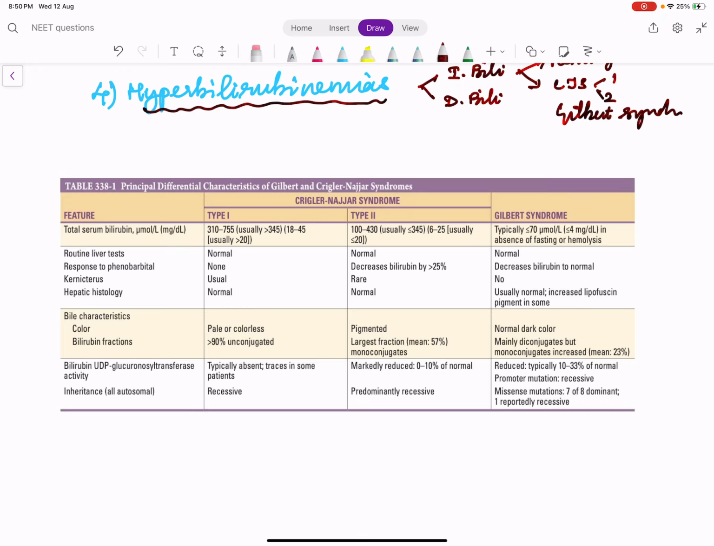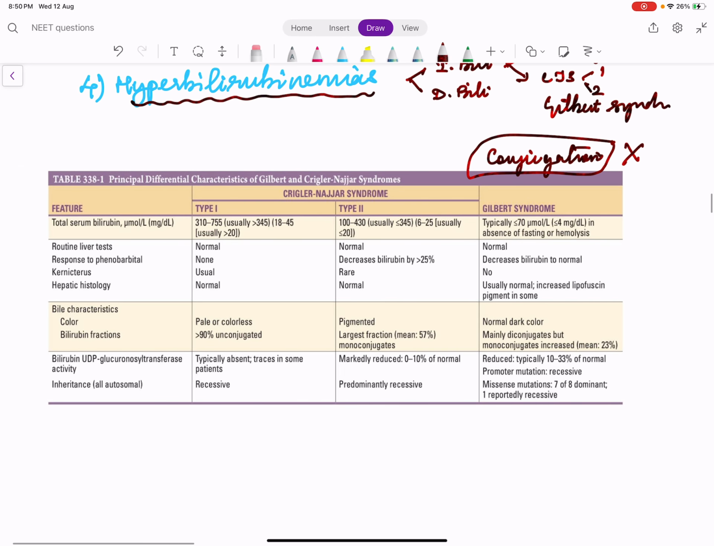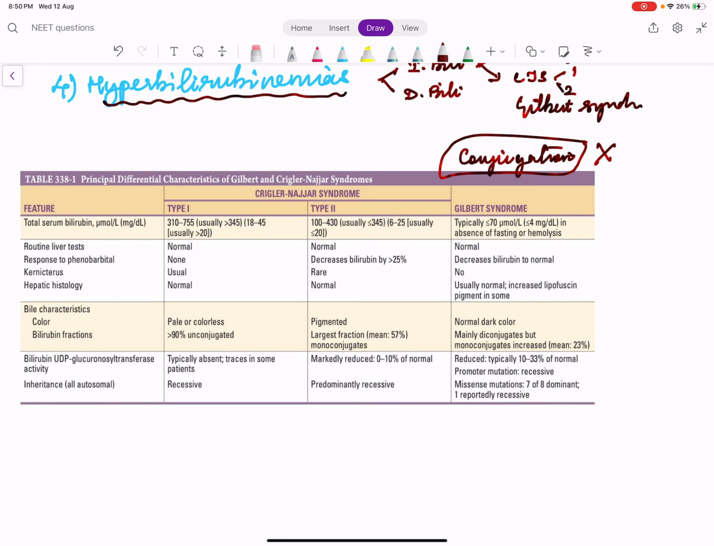So why does Crigler-Najjar or Gilbert syndrome occur? Why does indirect hyperbilirubinemia occur? Because liver is problematic. There is a problem with conjugation. Conjugation of bilirubin is abnormal. That's why indirect hyperbilirubin is high. So try to find out the clinical clues here.